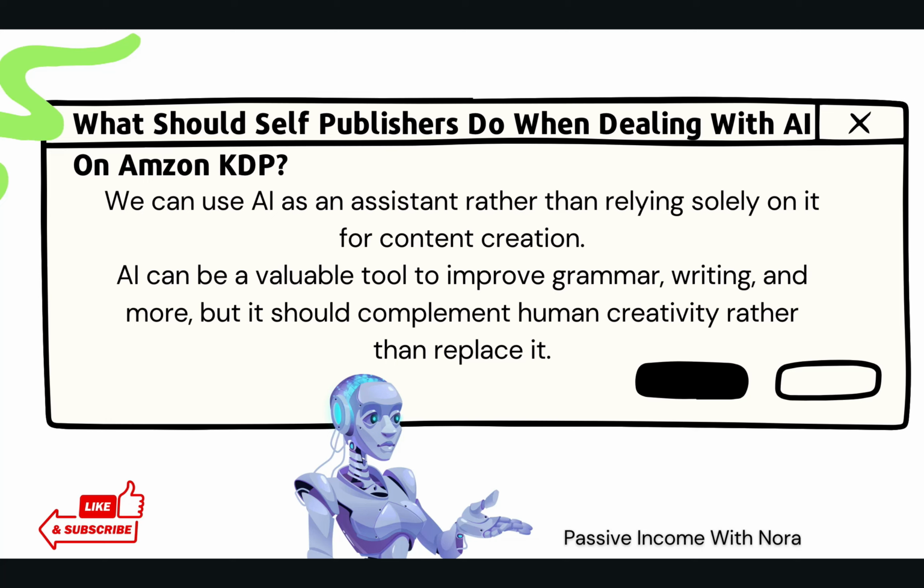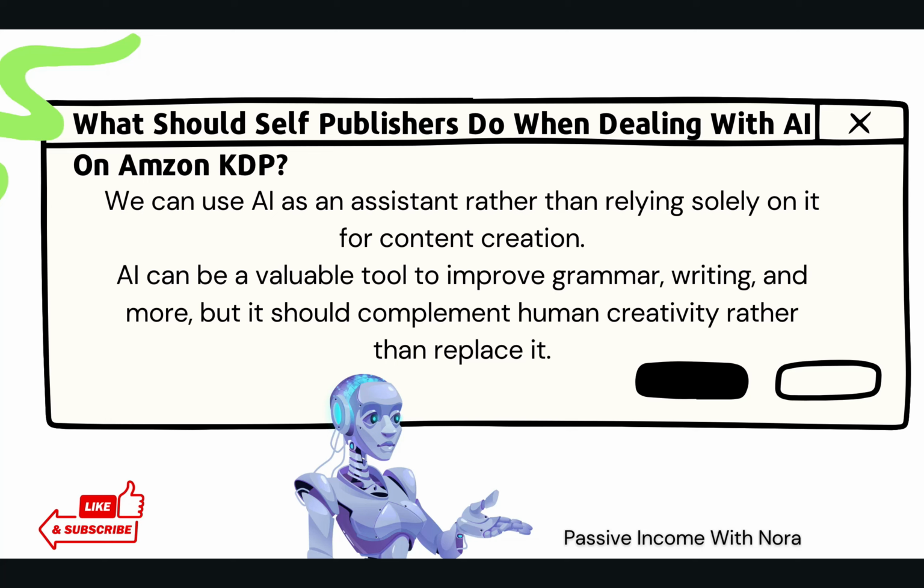So what should you do when dealing with AI on Amazon KDP? It's really essential for you to understand that AI is here to stay. We cannot deny this truth. However, the earlier we're able to implement it correctly, the better it is for our business. We can use AI as an assistant rather than solely relying on it for purely content creation. AI can also be a valuable tool to improve grammar, writing, and more, but it should complement human creativity rather than replace it.